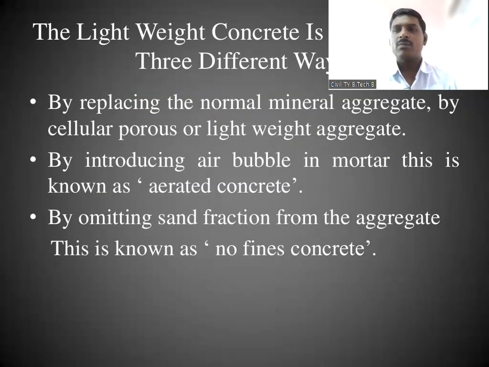Whatever concrete or mortar we are using, in that we introduce air bubbles, and that is known as aerated concrete. Also, we can achieve lightweight concrete by omitting the sand fraction from the aggregate, that is known as no fine aggregate.